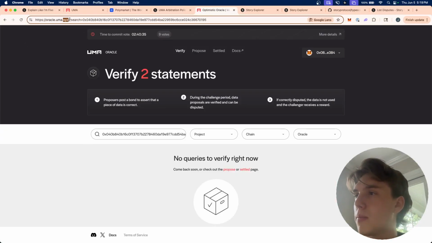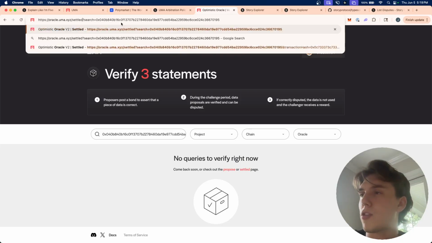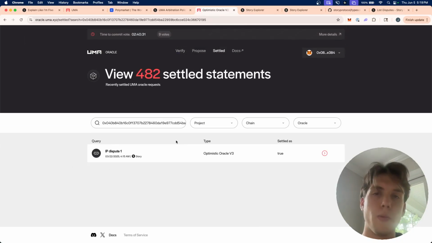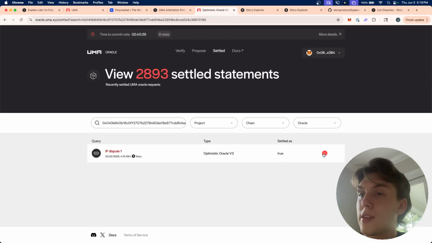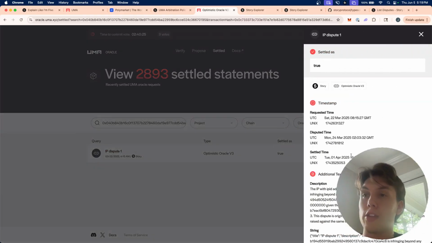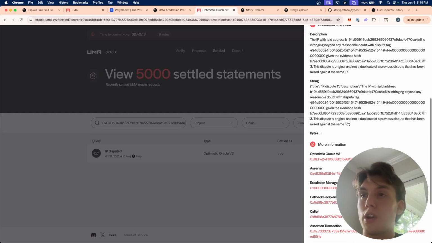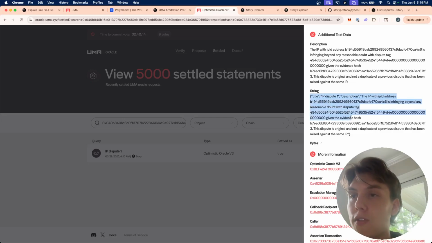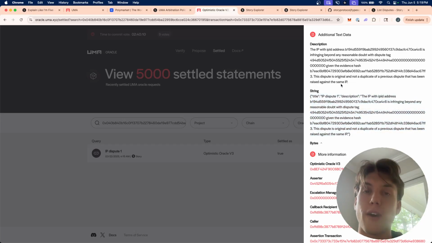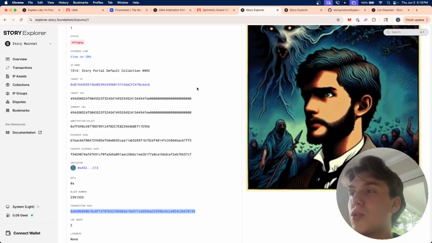Oh, you know what? I think because it's already settled, UMA has a different endpoint for that. And there we go. So this is an already settled dispute that happened on Story that is on UMA. We can see here a description of the dispute and also the evidence that was provided by the user. For example, here's the title of the IP, the description, the evidence hash, and the person provided evidence that this IP was being used improperly, right? It's very cool.